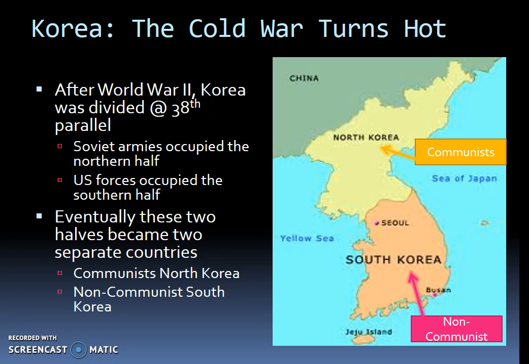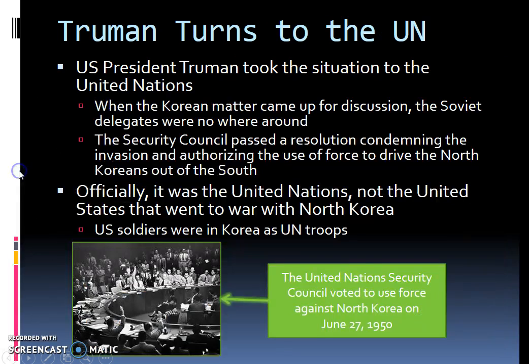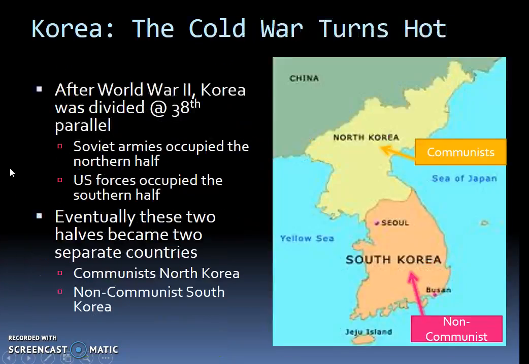After World War II, Korea was divided at the 38th parallel. And the 38th parallel is this line right here that you can see that is dividing North Korea from South Korea. After World War II, when it was divided at the 38th parallel, the Soviet armies occupied the northern half and the U.S. forces occupied the southern half of Korea. Now, eventually, these two halves became two separate countries. North Korea became communist and South Korea became non-communist.